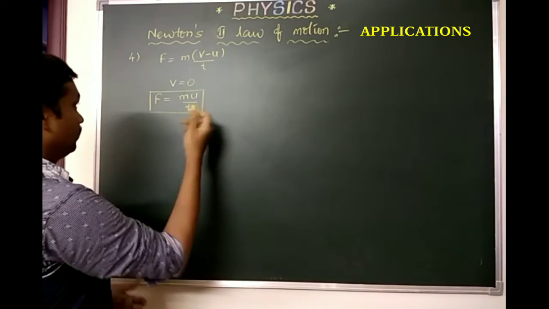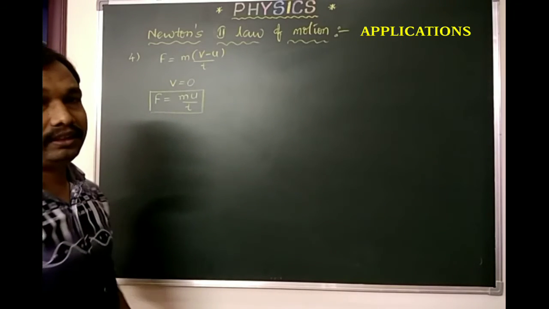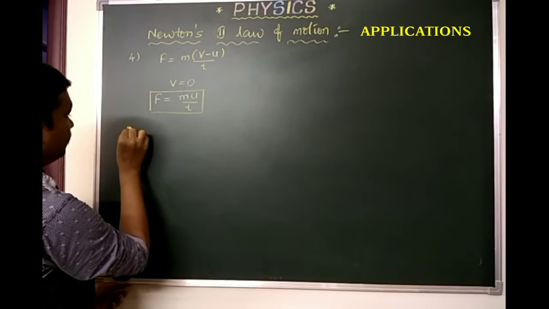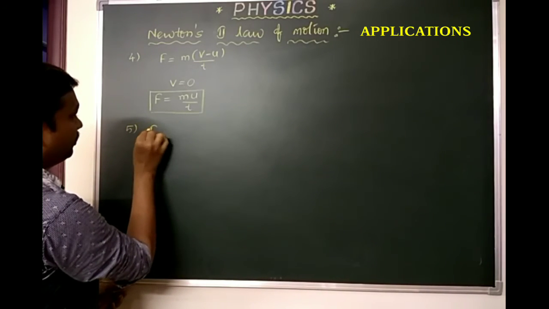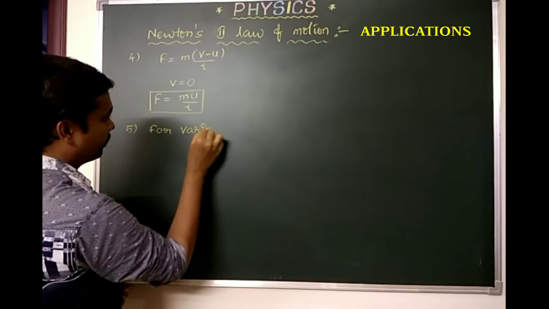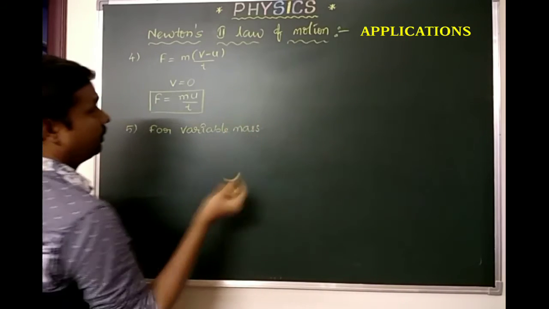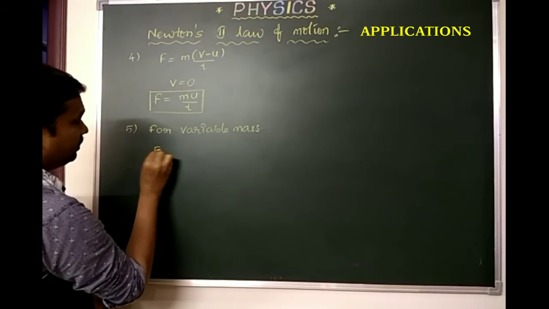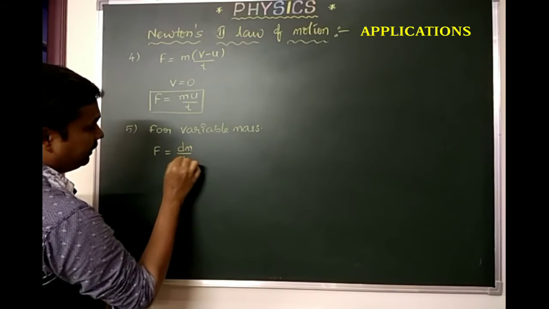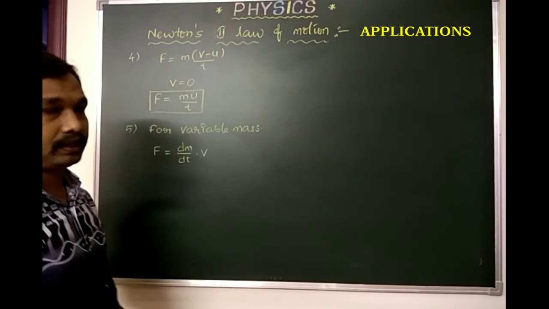And one more. Sometimes there is a variable mass. Then what do we need to do for this? For variable mass, we can consider F equals dm by dt into velocity v.